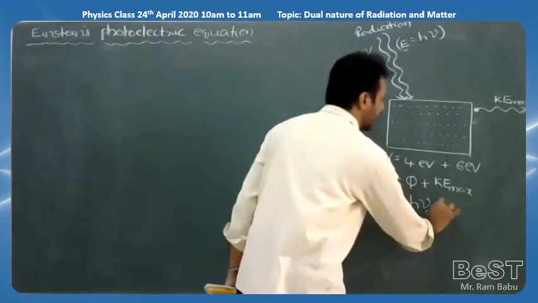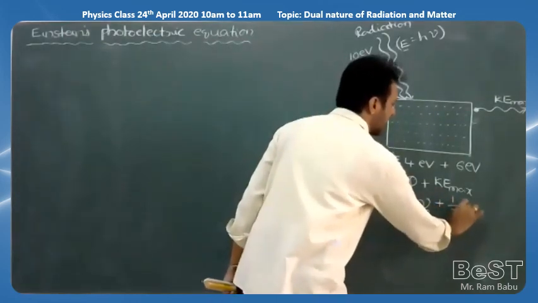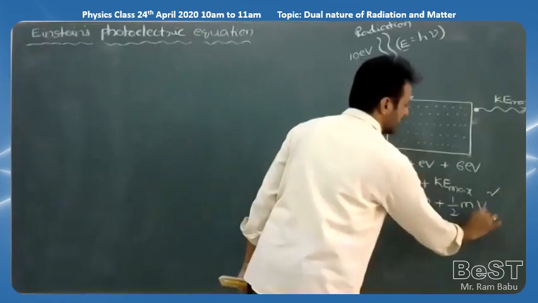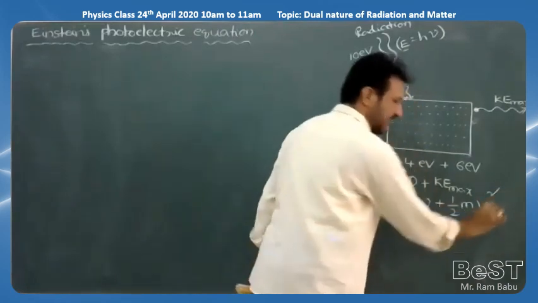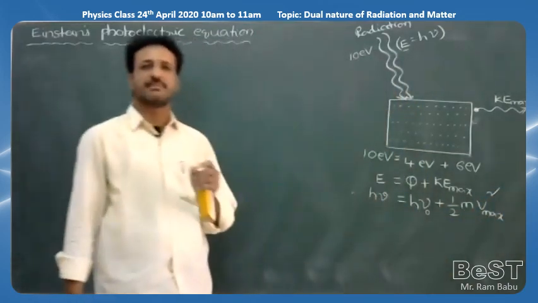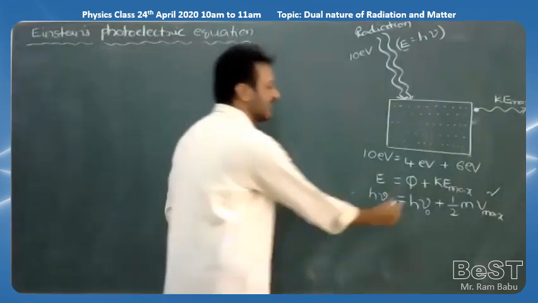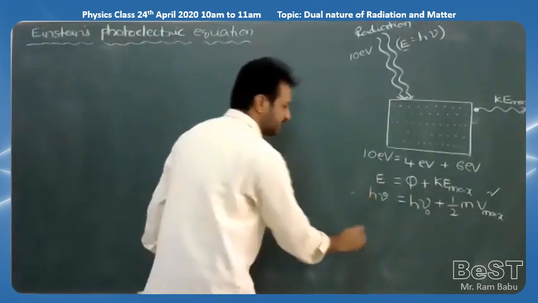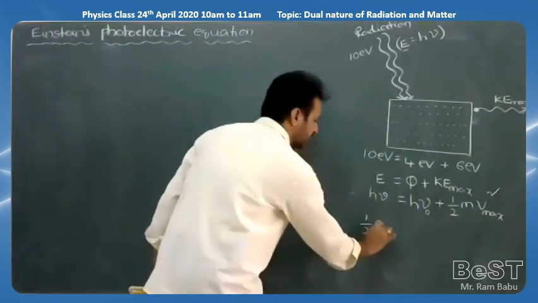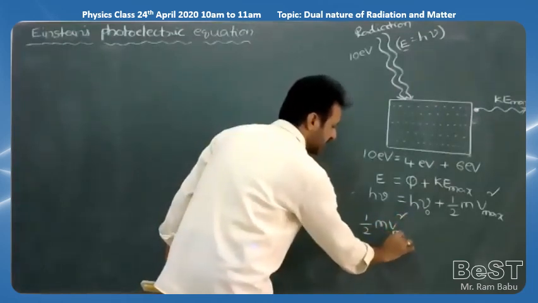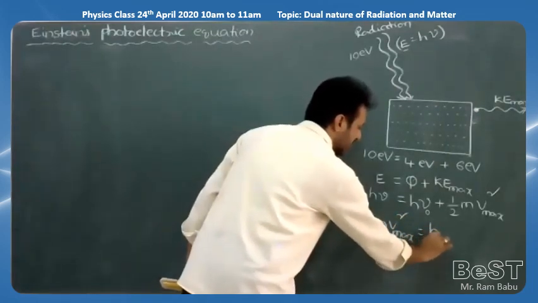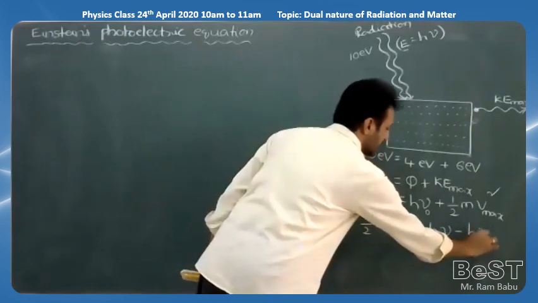Plus it is equal to KE maximum, which means the formula half m v square, where v is the speed of the electron and m is the mass of the photoelectron. And if we take h nu naught to the left side, then half m v square is equal to h nu minus h nu naught.